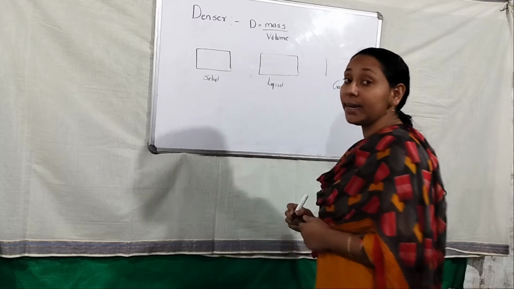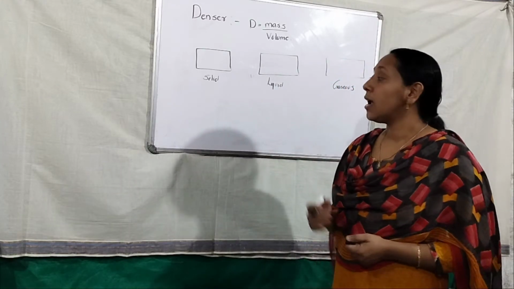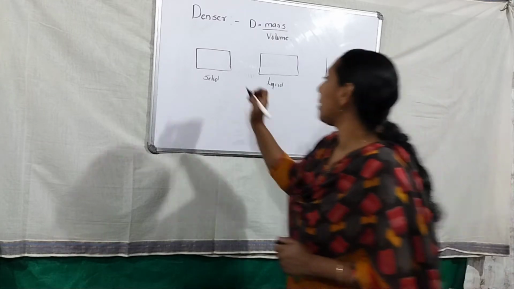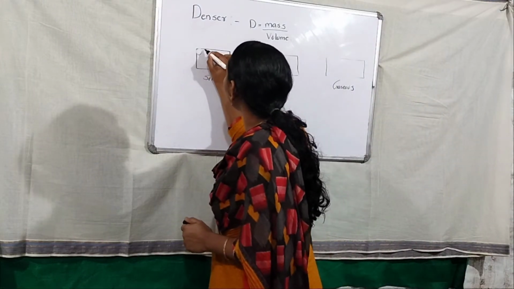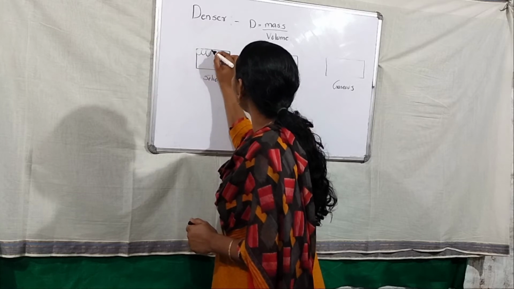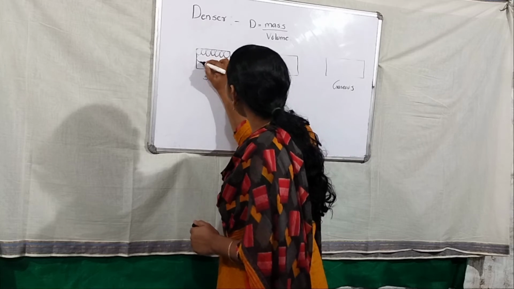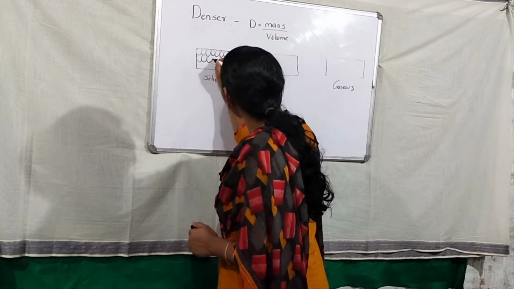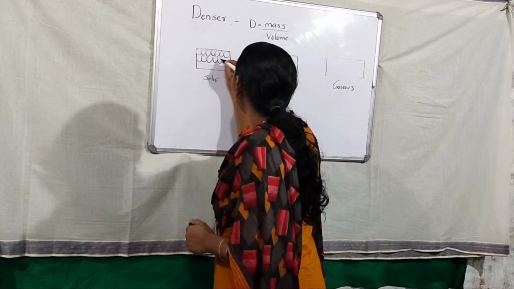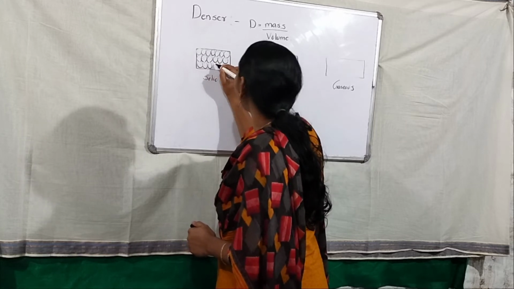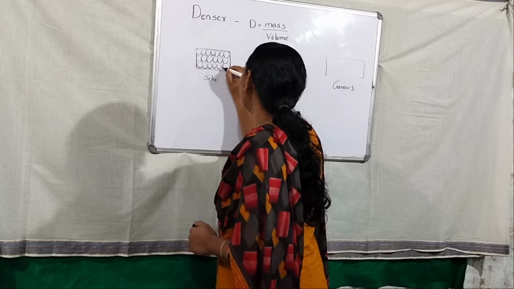We already studied in the 8th standard that the particles of solids are very closely packed. The atoms arranged in the solid are very closely packed, so the intermolecular force of attraction is very high and the intermolecular space between them is very low. So the particles are tightly packed in the case of solids.